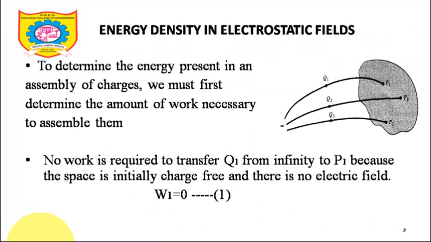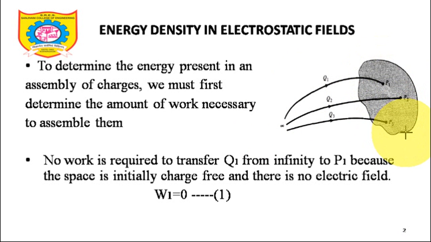So let's start. Now see, assume this is a space. This is an initially empty space, and it does not have any charges initially. Is it okay? So try to understand the concept. Now what I am going to do, I will take a unit positive charge from infinity to the point P1. Let's say the charge is Q1. So the Q1 charge is taken from infinity to the point P1, which is initially free of charges.